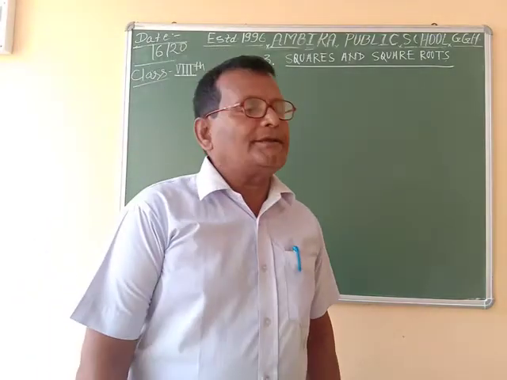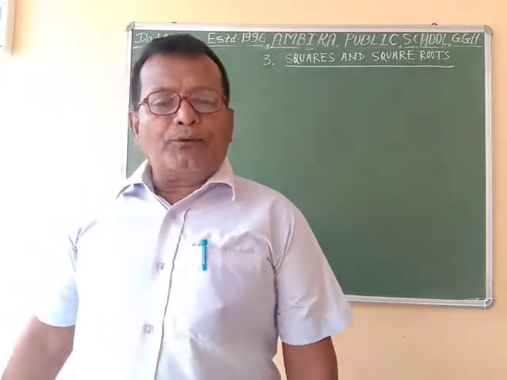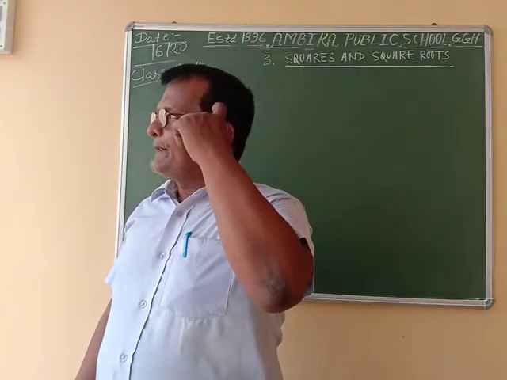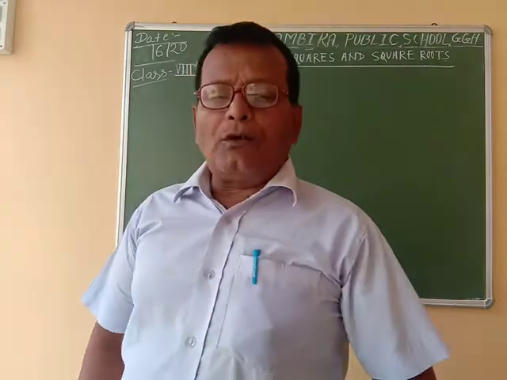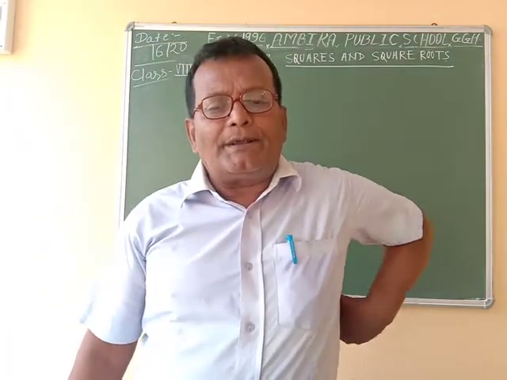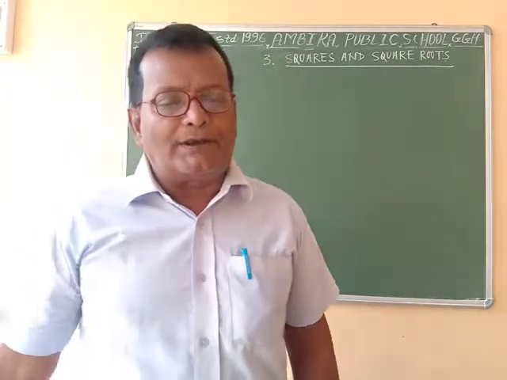So these numbers 1, 4, 9, 16, 64, 49 are all perfect square numbers because these numbers are the square of a natural number.